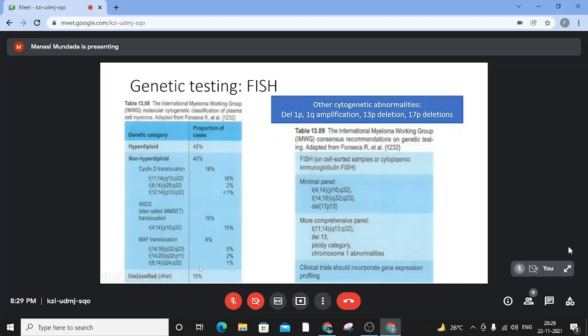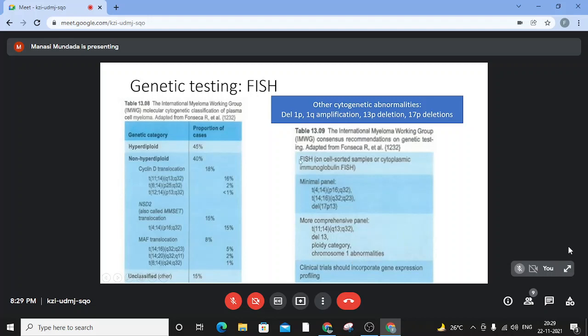There might be another 15% which are unclassifiable, and very rarely the hyperdiploid and the IGH translocation might coexist together, so they are not per se mutually exclusive kind of mutations. So the IMWG has recommended a FISH minimal panel and comprehensive panel. At least t(4;14), t(14;16) and deletion 17p should be tested in any new case. However, it is always good to do a more comprehensive panel comprising of t(11;14), deletion 13, ploidy category, and chromosome 1 abnormalities.